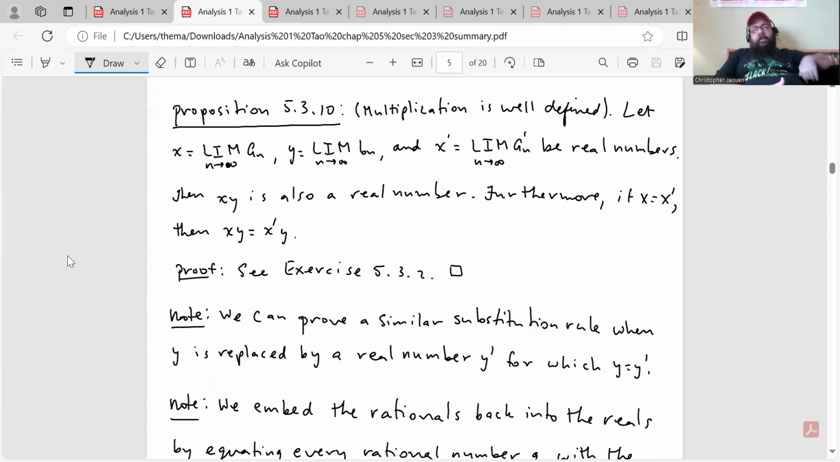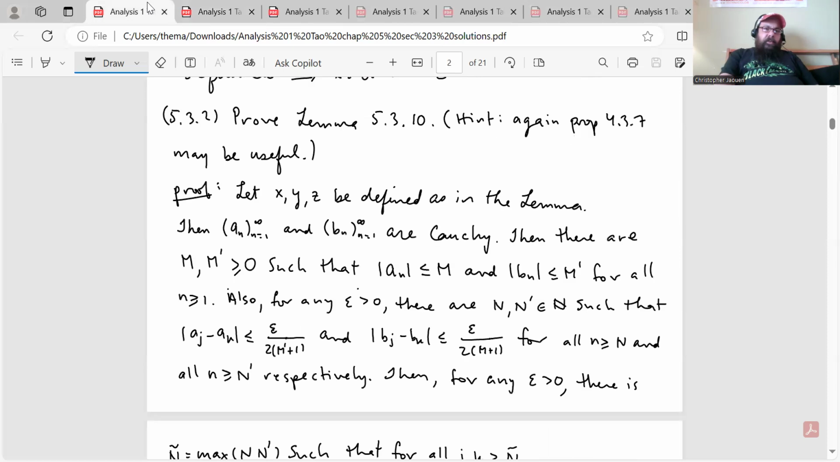Okay, that's this proposition here. Multiplication is well defined. So there's two parts to this. We want to show first that xy, so if x is the formal limit of an, y is the formal limit of bn, and x prime is the formal limit of an prime, then xy is also a real number. So that's the first thing we have to show. And then furthermore, we have to show that multiplication satisfies the axiom of substitution. So if x equals x prime, then xy equals x prime y. So we'll do that in 2 steps.